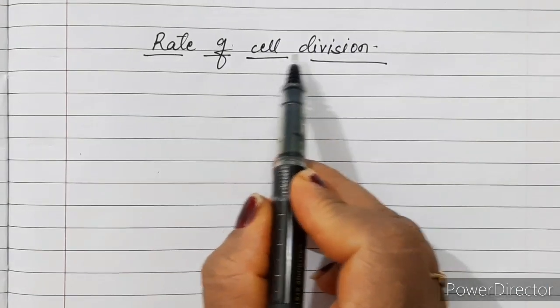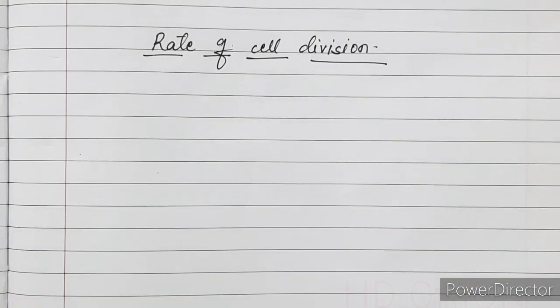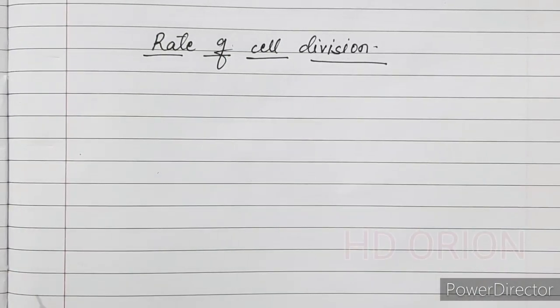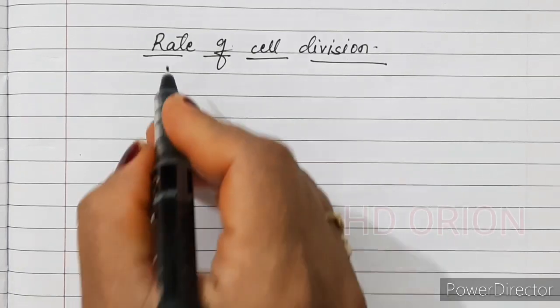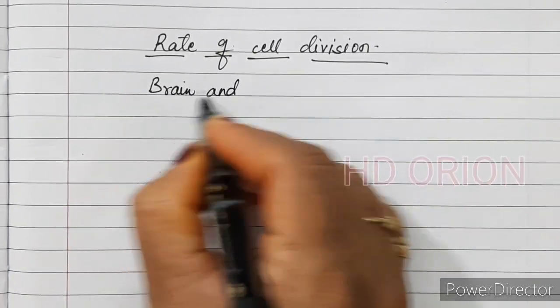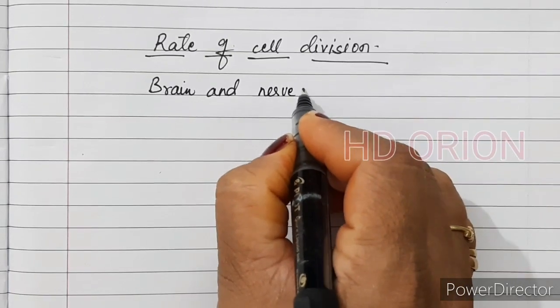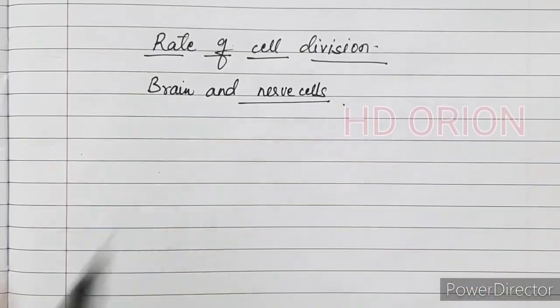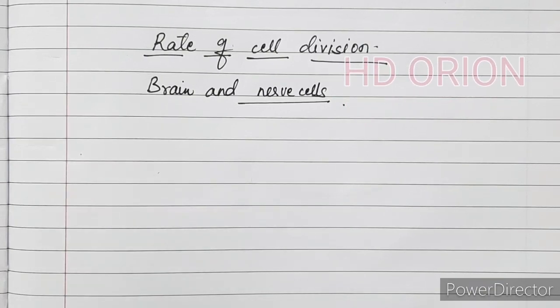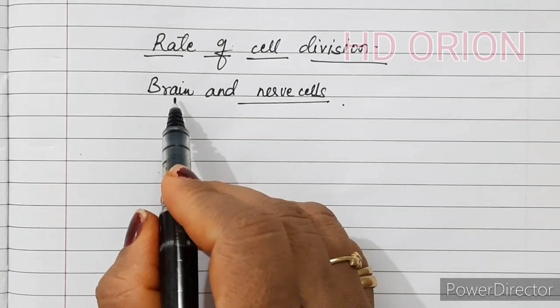Cell cycle or cell division takes place regularly in all the cells, but the rate of cell division is not the same in all. For example, brain and nerve cells do not divide at all. Brain consists of nerve cells. These do not divide at all. They are present in millions, but are present in the interface inside the brain.